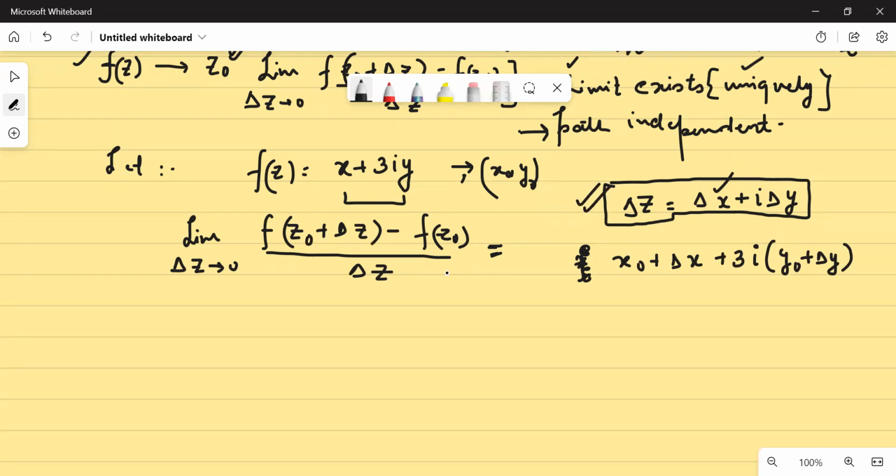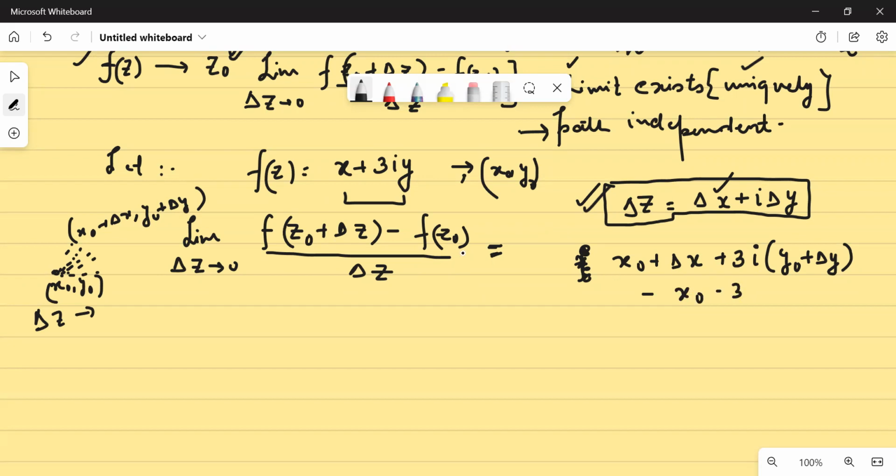Delta z is any increment at any general point. Let's say this is your x naught comma y naught. You want to give an increment of delta x and also delta y to it, so the point lies somewhere else, say x naught plus delta x comma y naught plus delta y. By z naught plus delta z, I mean this. So instead of x, you write x naught plus delta x, and instead of y, you write y naught plus delta y. I hope you understand this particular point.